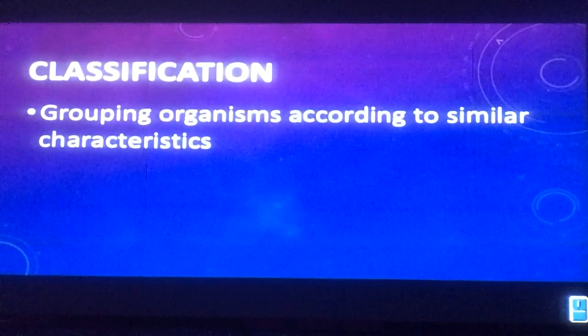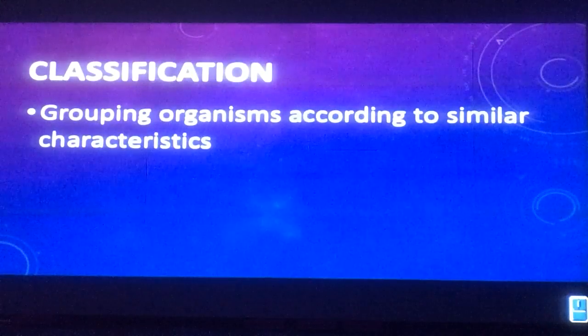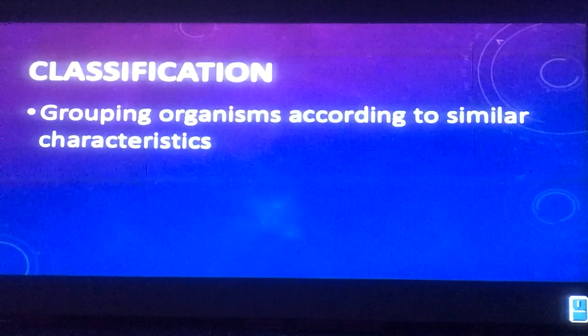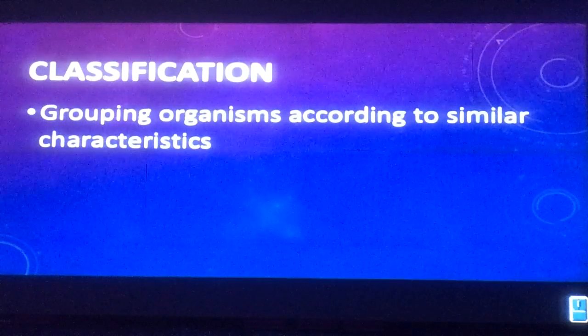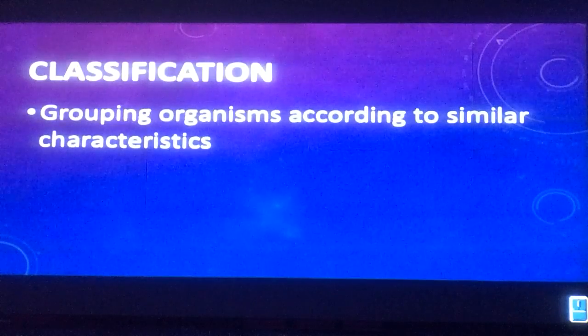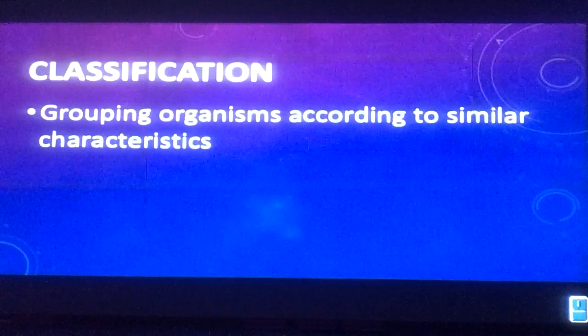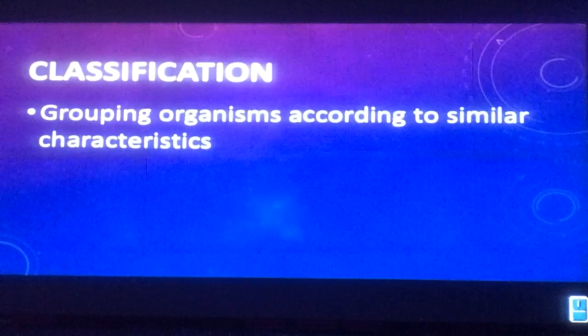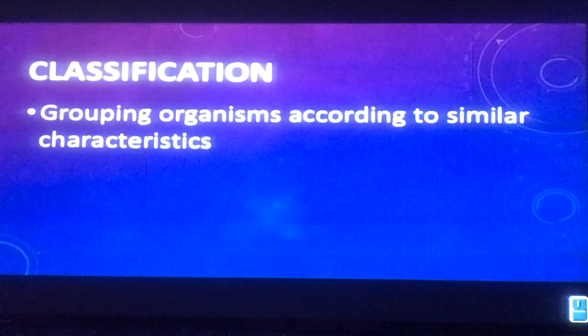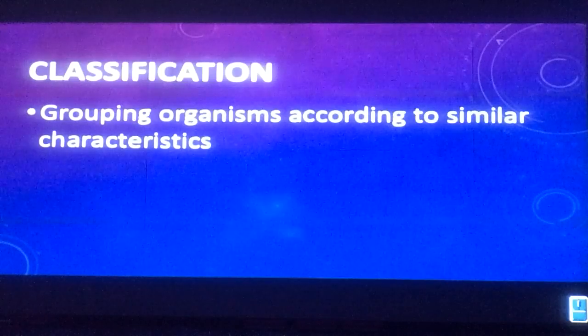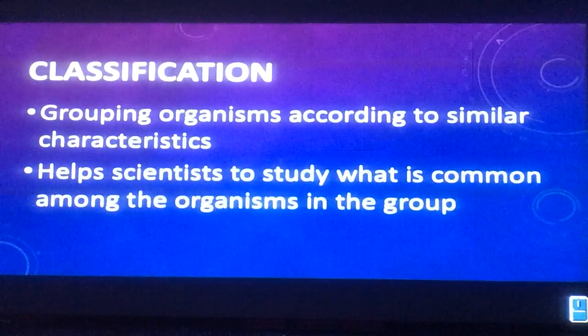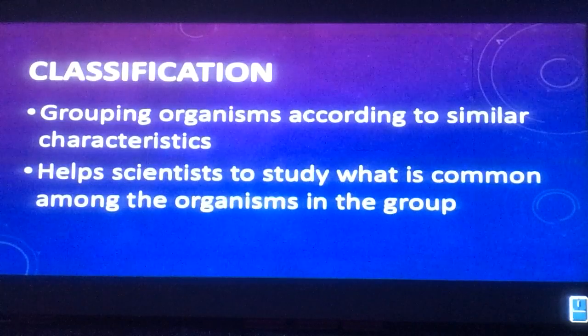Classification is the grouping of organisms according to similar characteristics. For instance, if you are in my classroom, I can classify you as girls and boys, or as some of you have glasses, some of you do not have glasses. It's just making a group because you have things that are in common or similar. This helps scientists to study these organisms better because these different groups have these characteristics in common. It makes it easier to study.